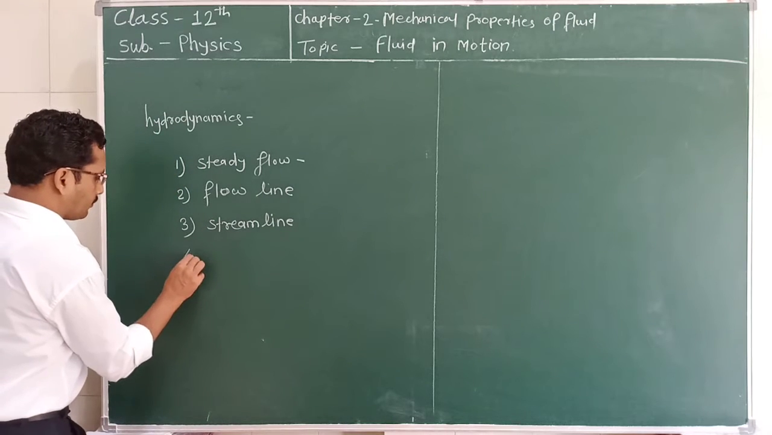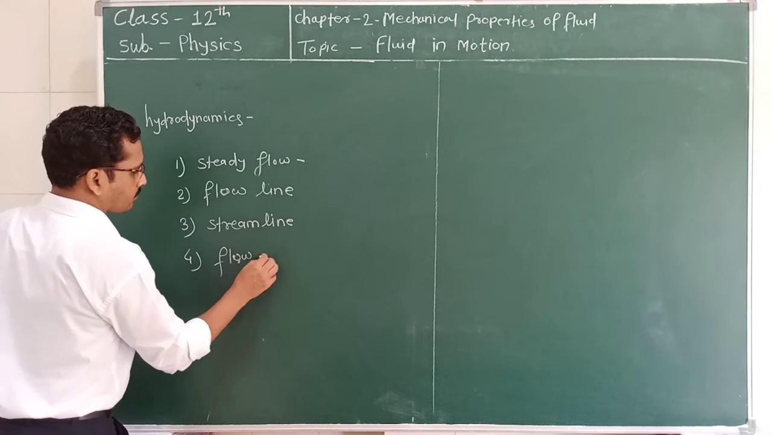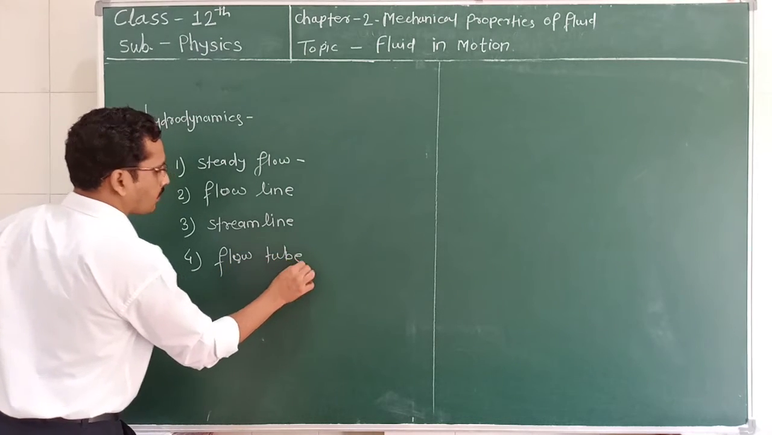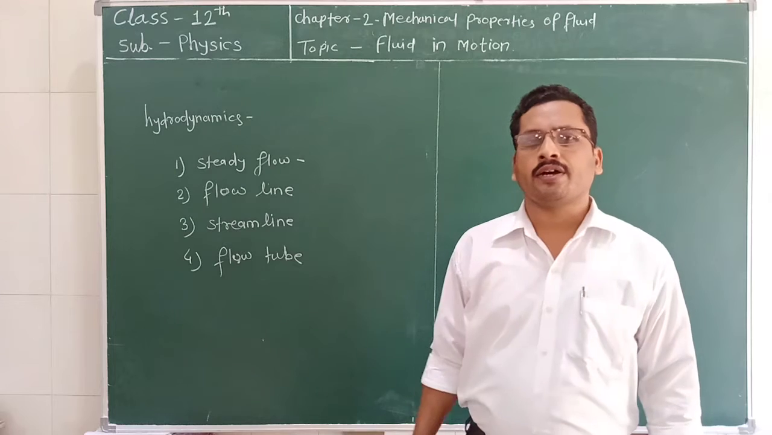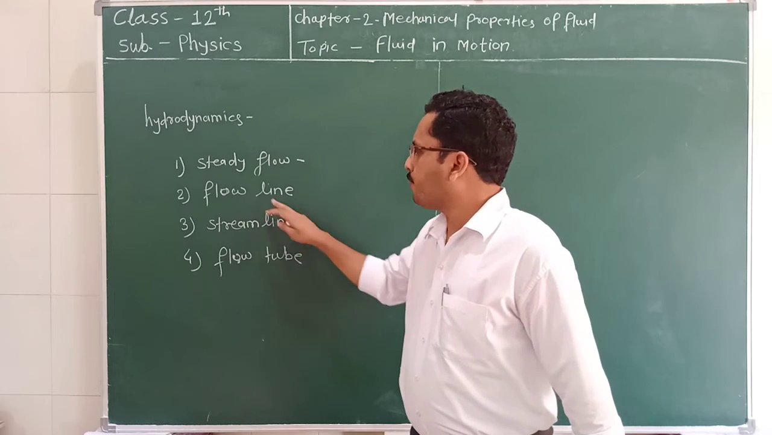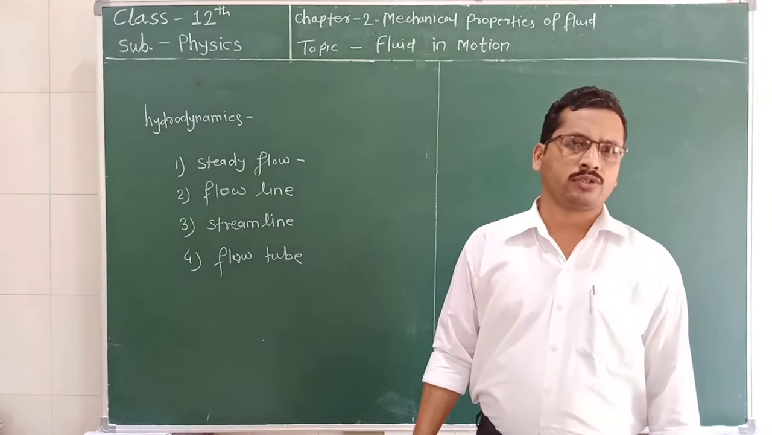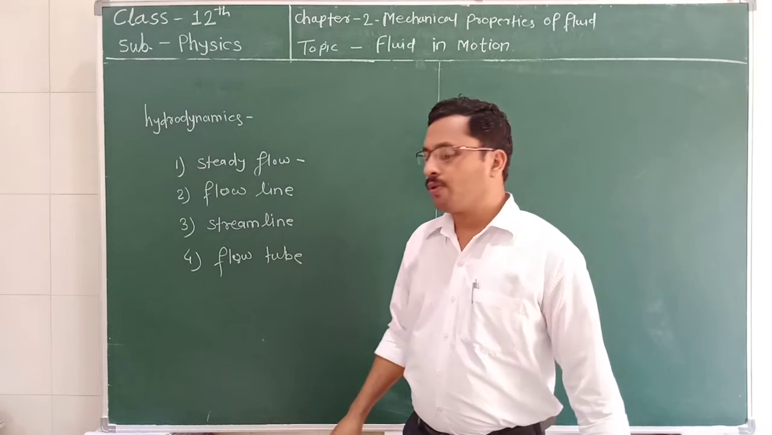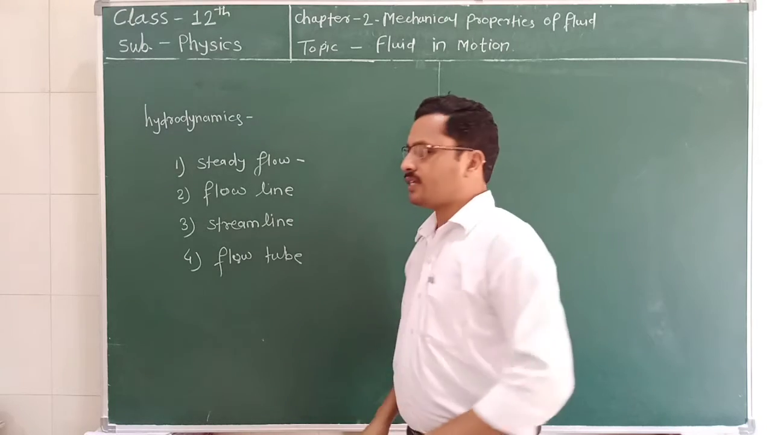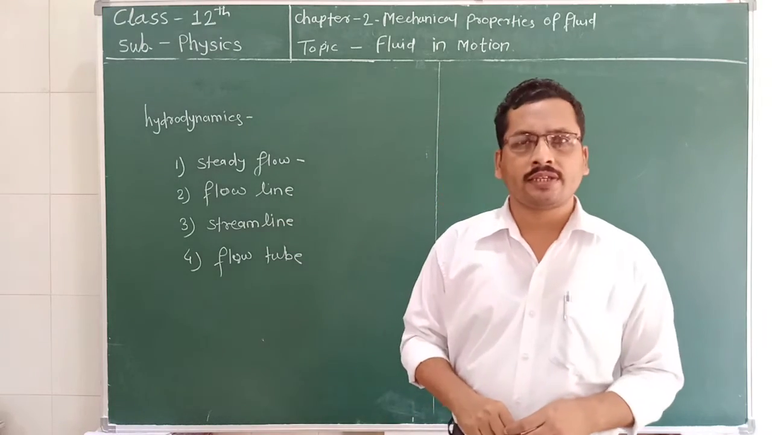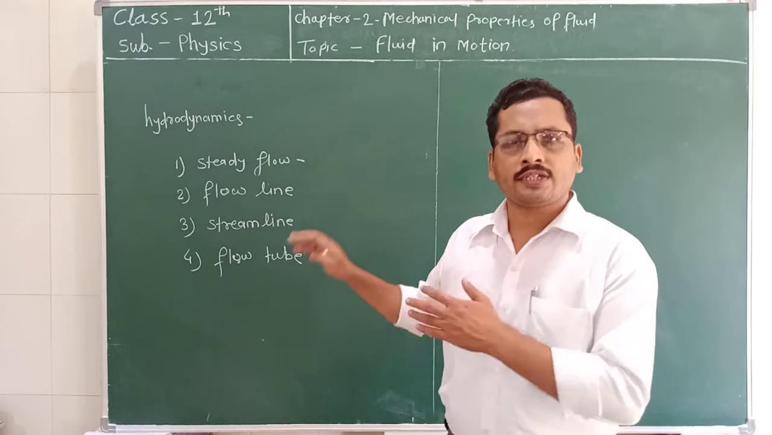The next term is called a flow tube. What is a flow tube? Flow tube is an imaginary cylinder formed by flow lines, made up of a number of flow lines having imaginary walls. It is not a perfect cylinder, but it is an imaginary cylinder which is formed by a number of flow lines. The property of flow line and property of flow tube are the same.